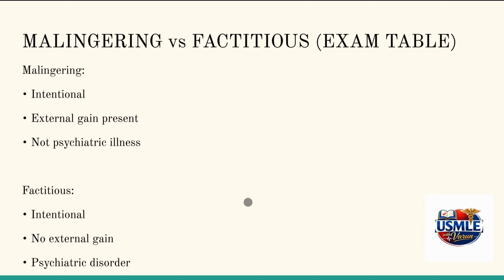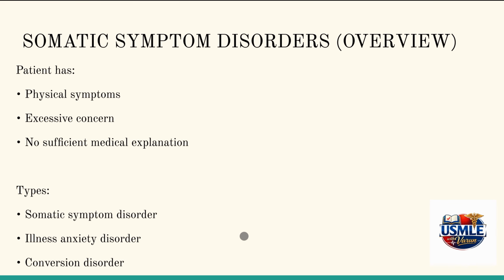When we compare malingering and factitious disorder, malingering is for external gain, whereas factitious disorder is for attention. These people are attention seeking. They want sympathy. They want someone to look after them. So malingering is intentional, with external gain present. This is not a psychiatric illness, whereas factitious disorder is intentional, there is no external gain, all they want is attention, and this is a psychiatric condition.